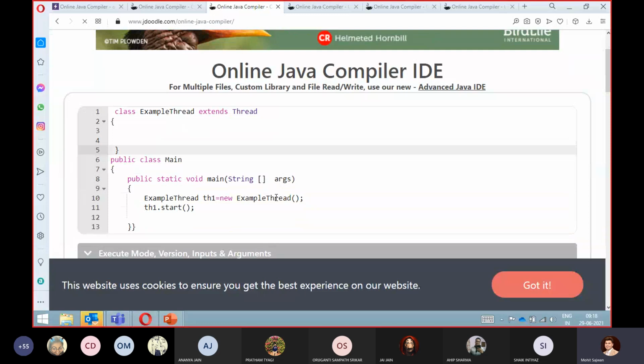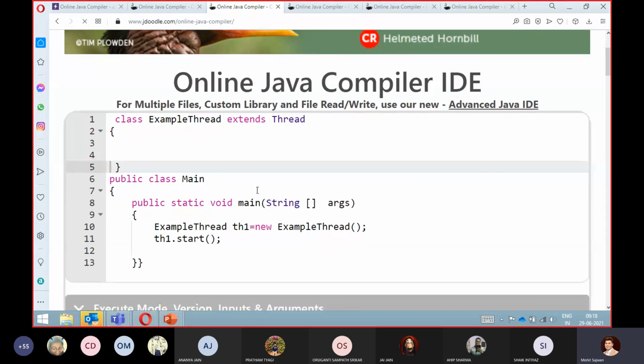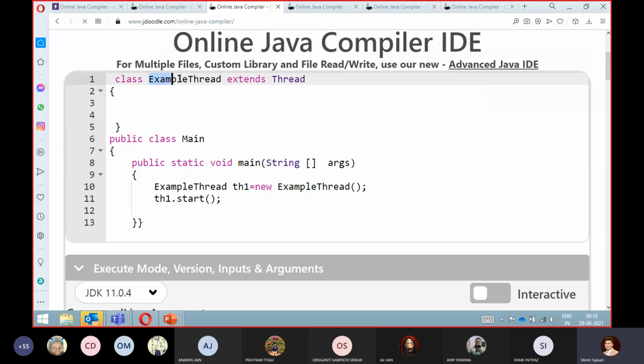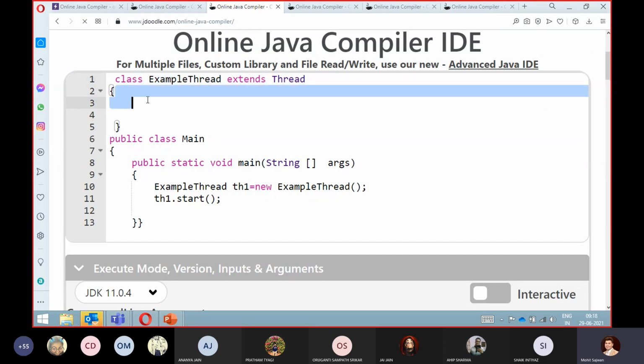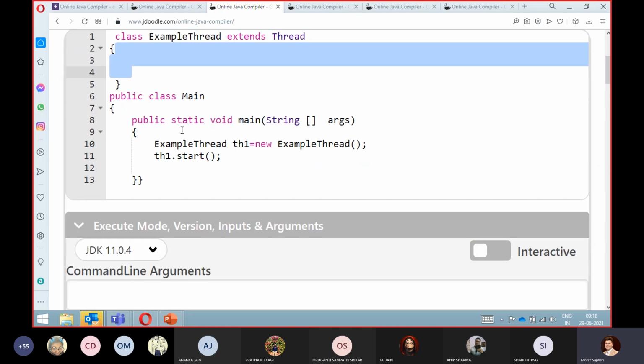Now let's take one more example. In this example, we have created a class, and in that class we don't have any run method. Remember, here we don't have any run method. Why am I going into such depth? So that you will have better clarity. If I ask you what output you will get if I execute this code, then don't say we will get a compile time error.